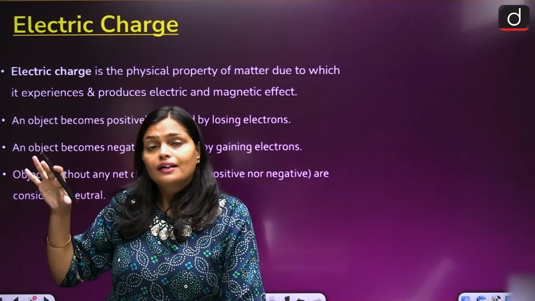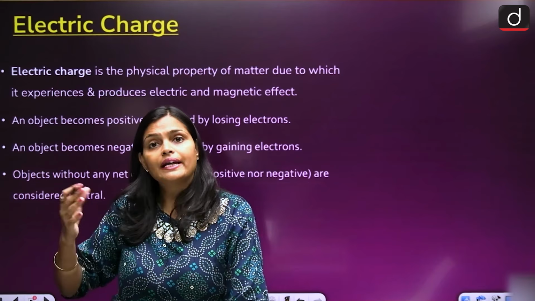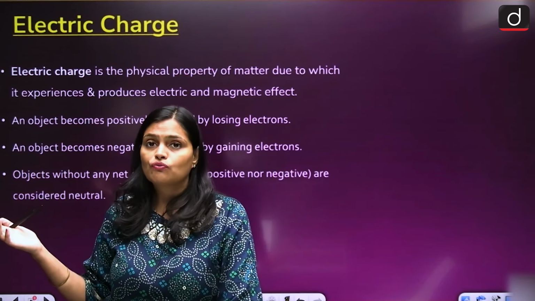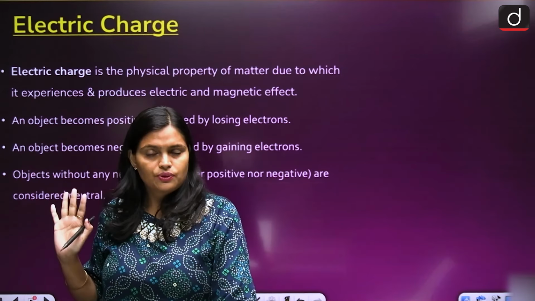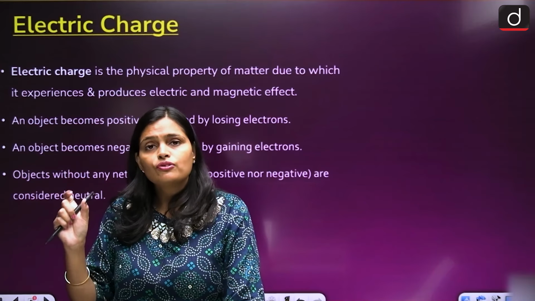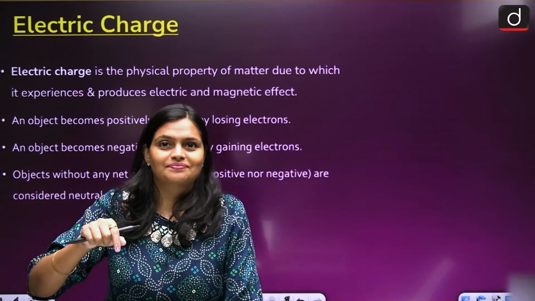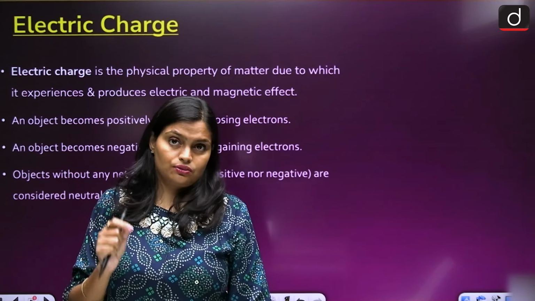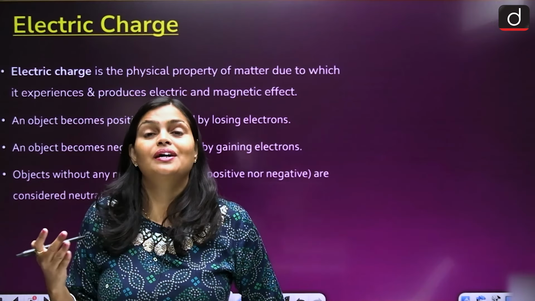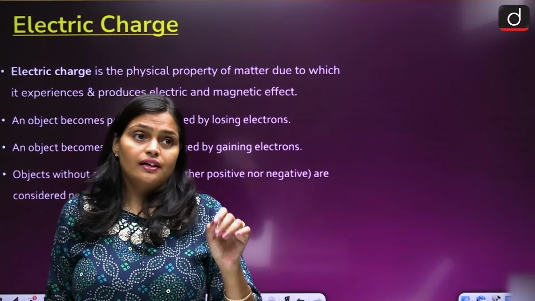Now, any object is made up of what? Atom. Atom is the fundamental and smallest unit, right? Now, if you get inside the atom, what do you have? You have electrons, protons, and neutrons.